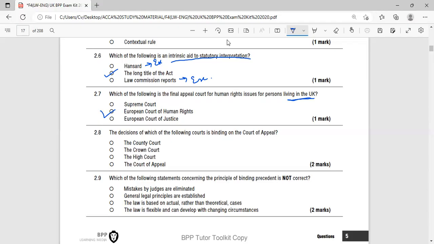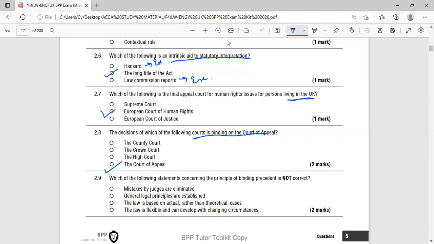Next one is which of the following courts is binding on the Court of Appeal? The only courts that bind the Court of Appeal are the Supreme Court, the European Court of Justice, and itself. Next one is which of the following statements concerning the principle of binding precedent is not correct?